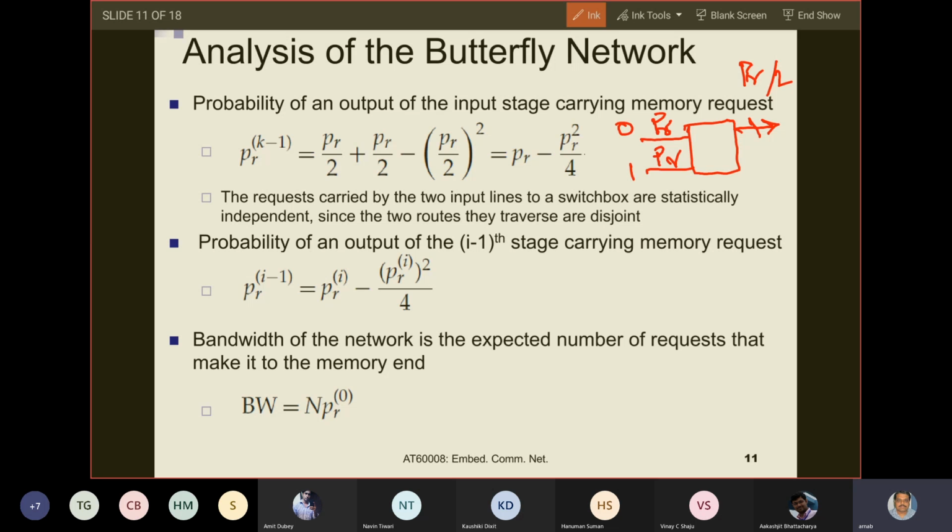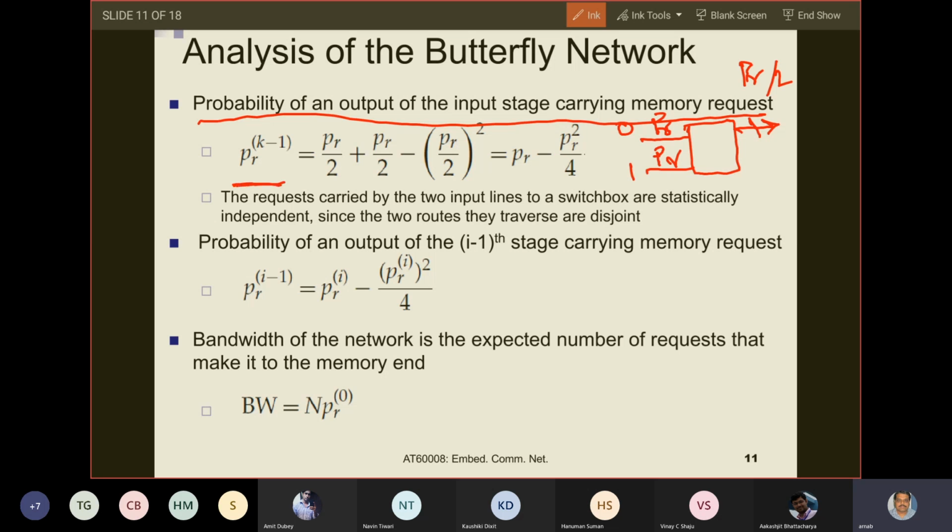So now I come to this statement again: the probability of an output of the input stage carrying a memory request. At the output of the input stage, it will carry a memory request either from processor 0 or from processor 1. So what is this probability? PR_{k-1}, like PR_i, so i is k minus 1 here.